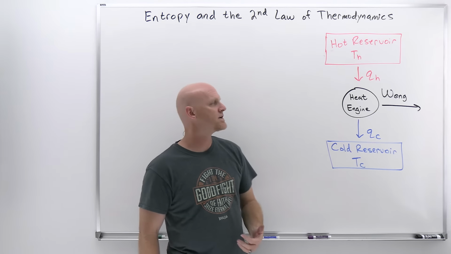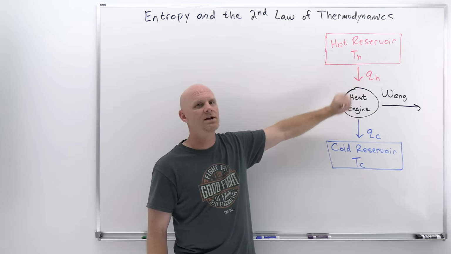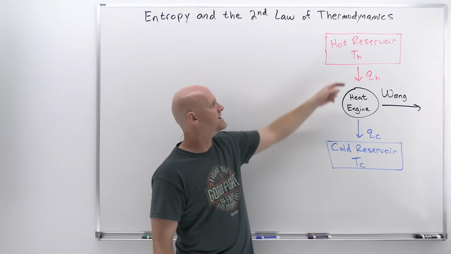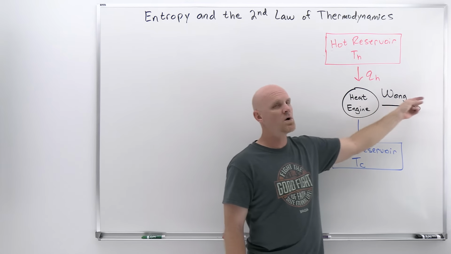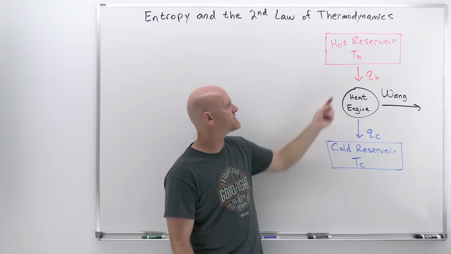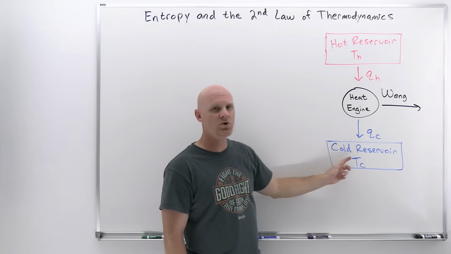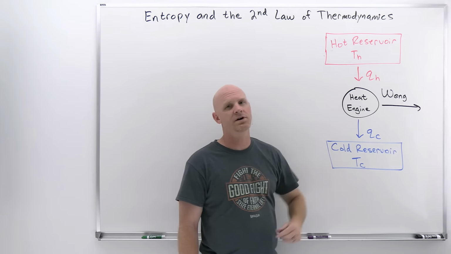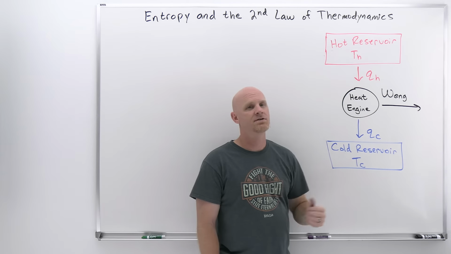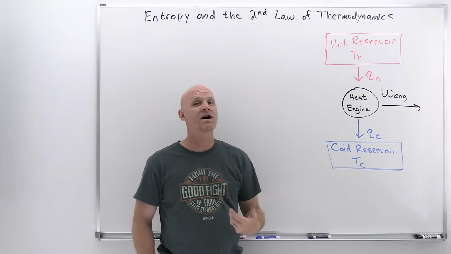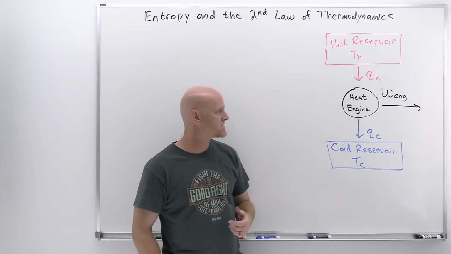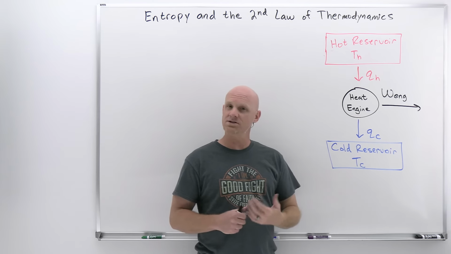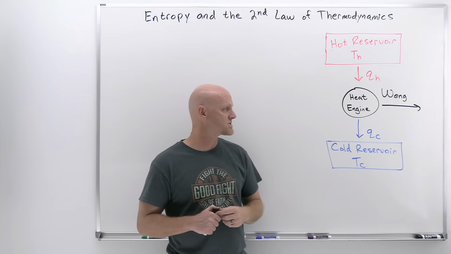Well, what we're going to do is stick a heat engine in between, and it's going to take advantage of that tendency and use some of the energy coming from the hot reservoir to do some work instead. So not all the energy from the hot reservoir gets transferred to the cold. Some of it is going to do some work, and the more work we can get out of the heat that's coming in, the greater the thermal efficiency. And it turns out we're never going to get 100% thermal efficiency, as we'll see. But we'll see some characteristics of how we might increase the thermal efficiency in a little bit.